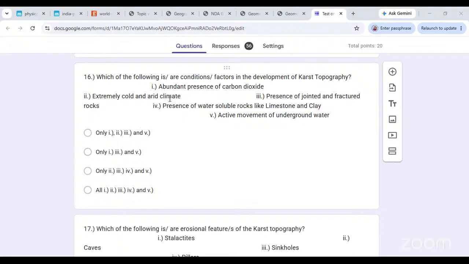Extremely cold and arid climate. कोल्ड एंड एरिड क्लाइमेट की जरूरत नहीं है. Arid is okay, but you don't need a cold climate. Humid is necessary. You need a bit of water vapor and all that; that kind of climate is okay.